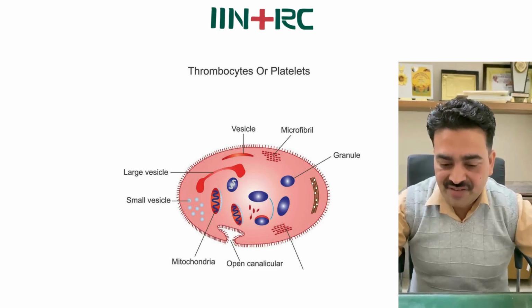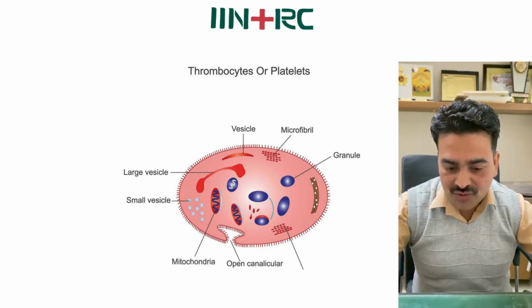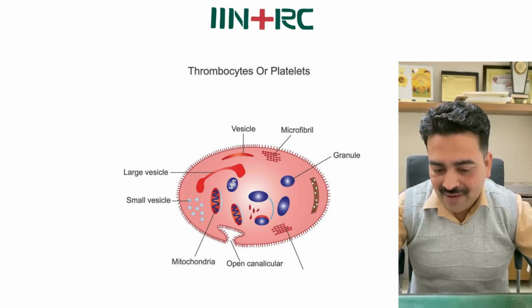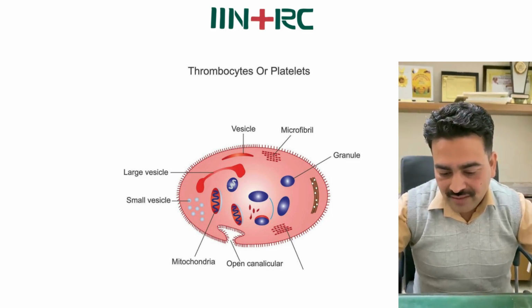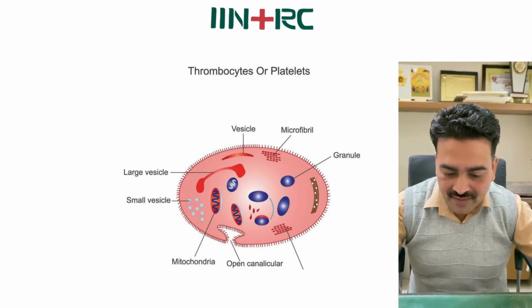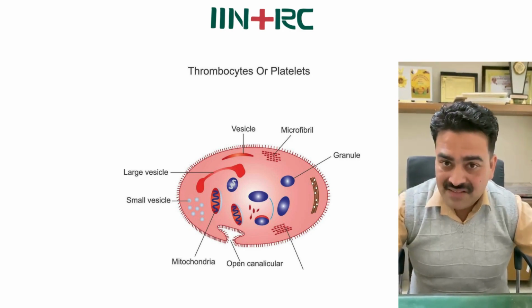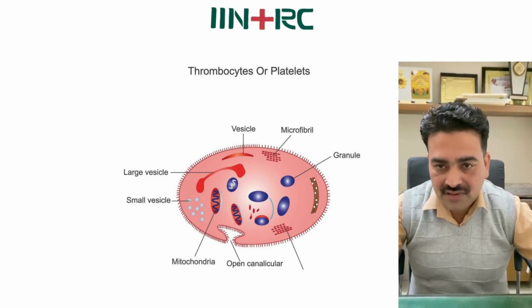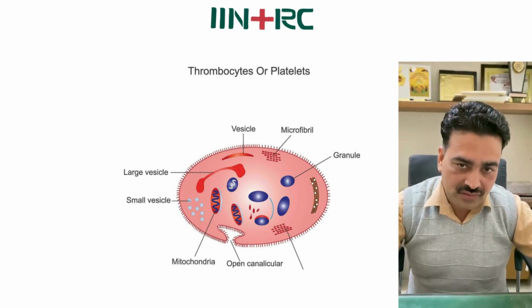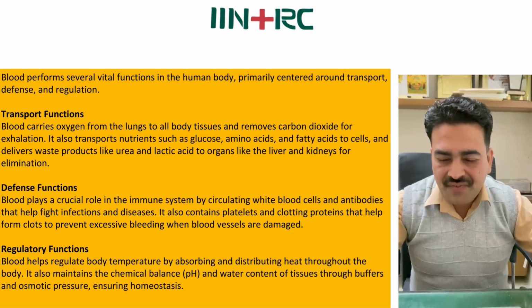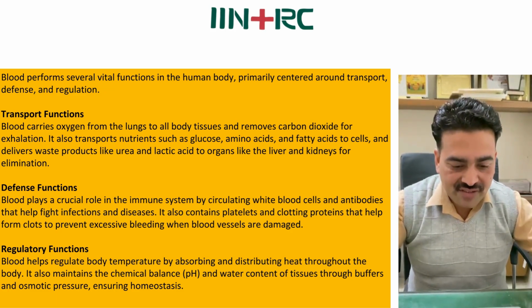So you can see in this image the structure of thrombocytes: vesicles, microfibrils, granules, glycogen, open canalicular system, mitochondria, small vesicles, large vesicles. So these are the structure of thrombocytes. What is the function of thrombocytes?